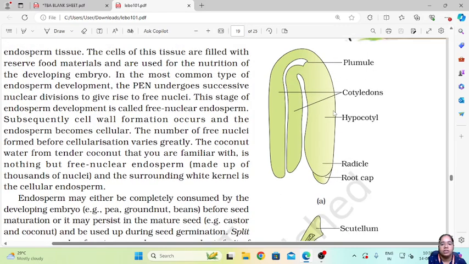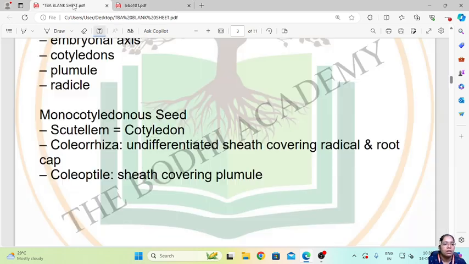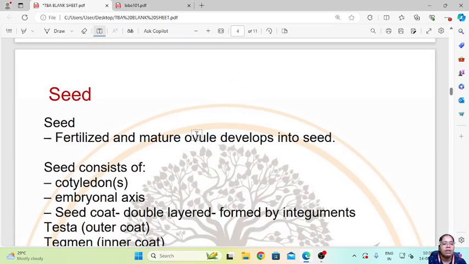And this is a dicotyledonous embryo, wherein this is the plumule which will develop into shoot. These are the two cotyledons. This is the hypocotyl region, this is the radicle and the root cap. So the radicle will develop into the root system. Now let us see seed.